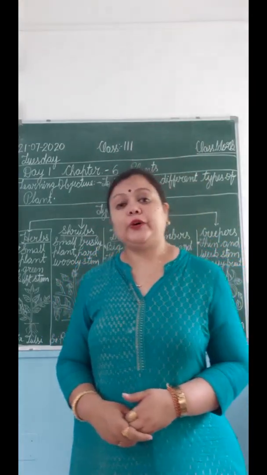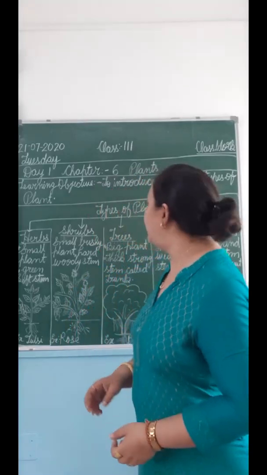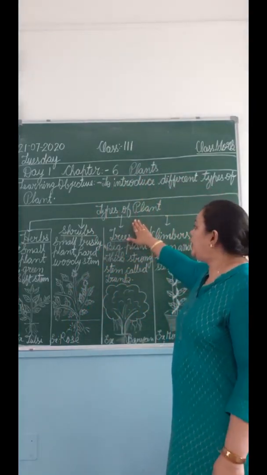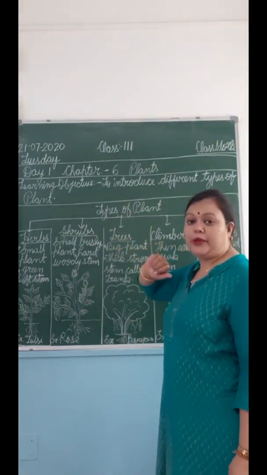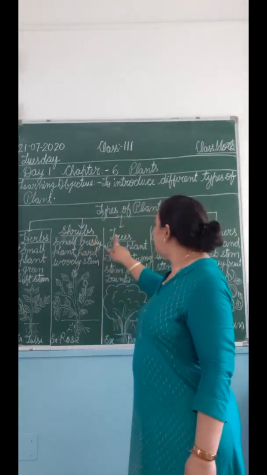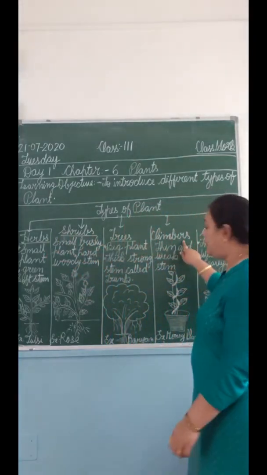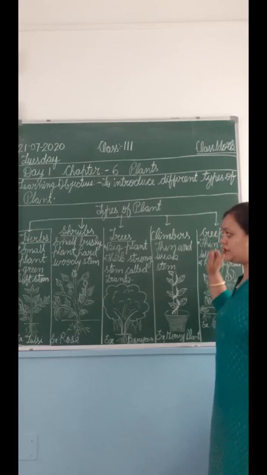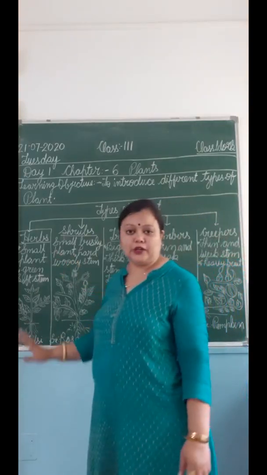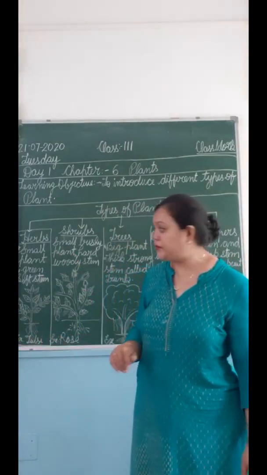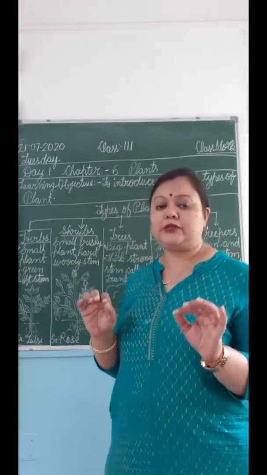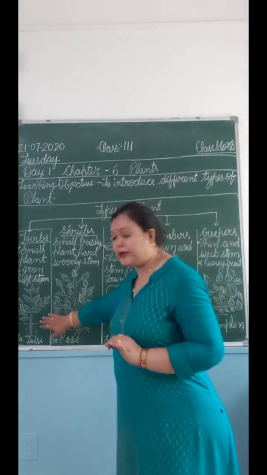Today we will be learning different types of plants, and as you can see here, I have written types of plants. We have 5 types of plants: herbs, shrubs, trees, climbers and creepers. First we will discuss the herbs. What type of plants are called herbs? I have written only the main points over here.